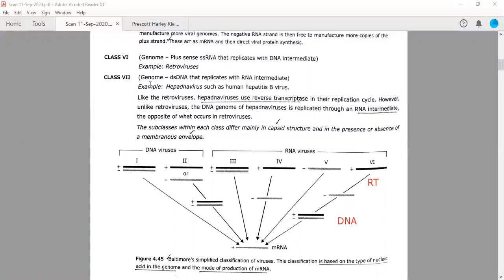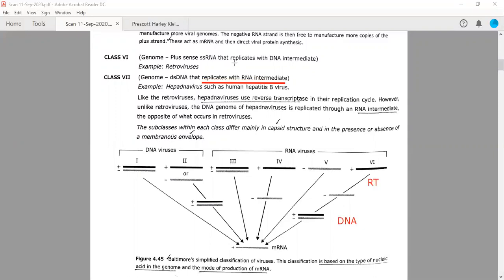And the class 7 viruses are called hepadnaviruses. For example, hepatitis B virus, which has a double-stranded DNA genome. Okay, but they will replicate with an RNA intermediate. So if you remember this, you can underline it: replicate with an RNA intermediate. Fine.